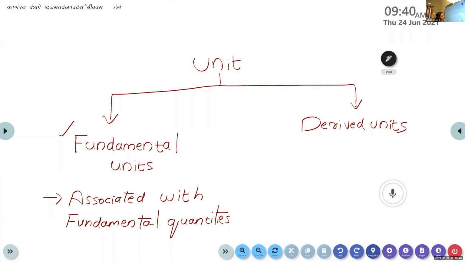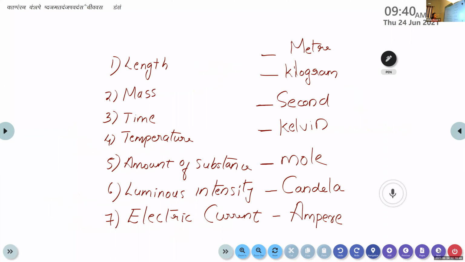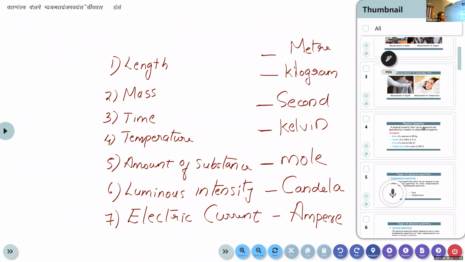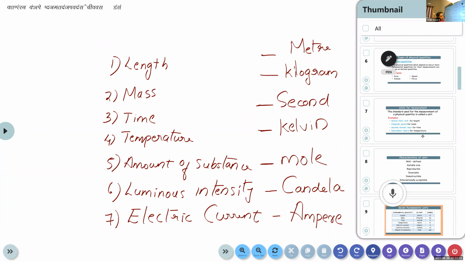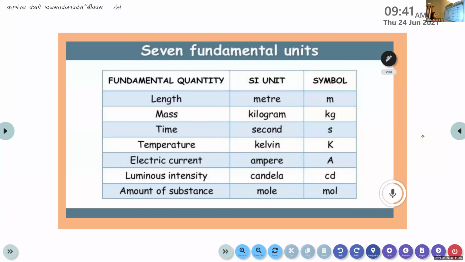And we know that we have 7 fundamental quantities. They are length, mass, time, temperature, amount of substance, luminous intensity, and electric current. The units corresponding to these 7 fundamental quantities are known as fundamental units. Is it clear? So I will show the slide of these fundamental quantities once again. Okay. So here we have 7 fundamental quantities.